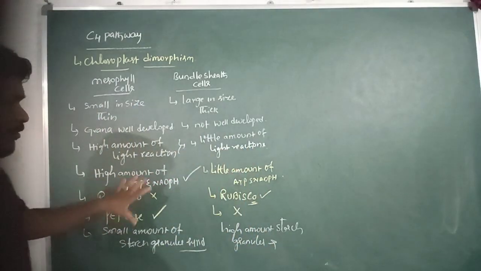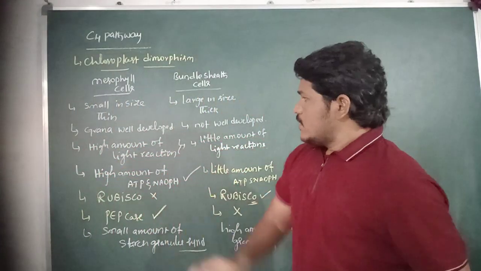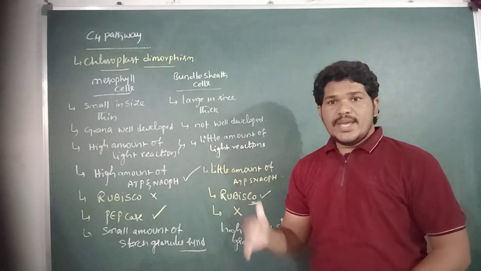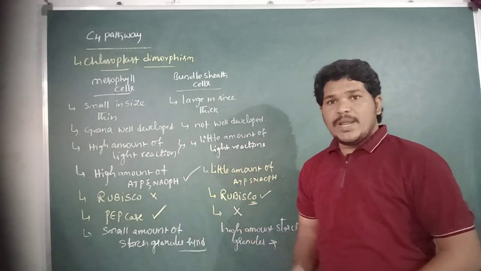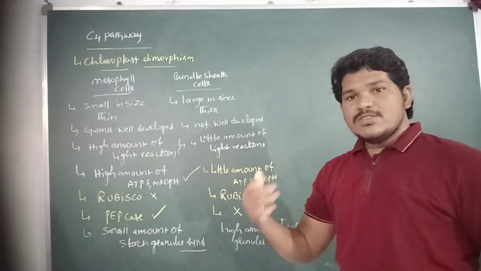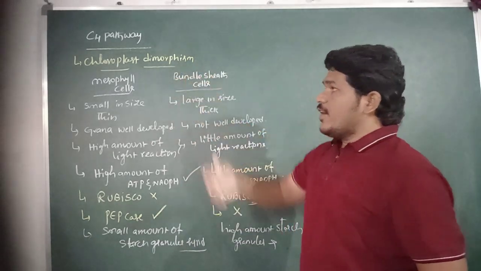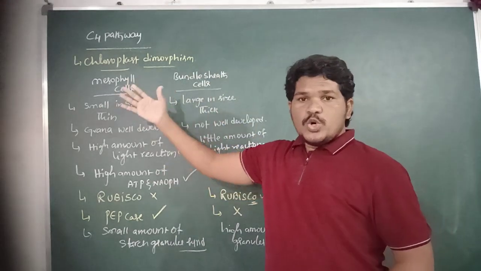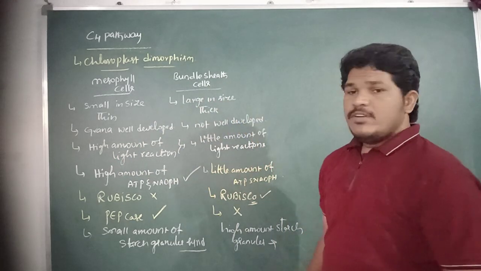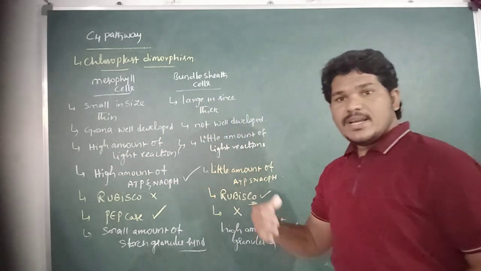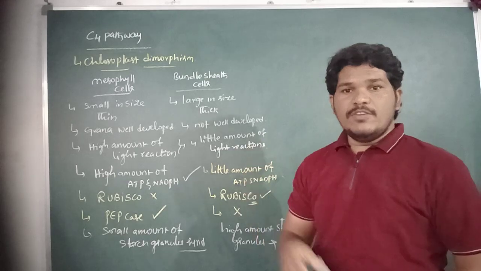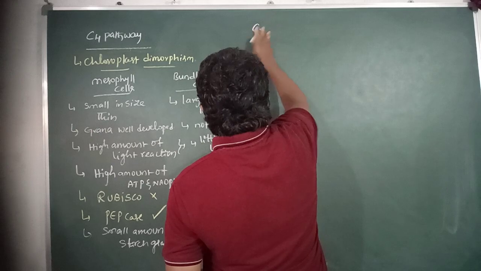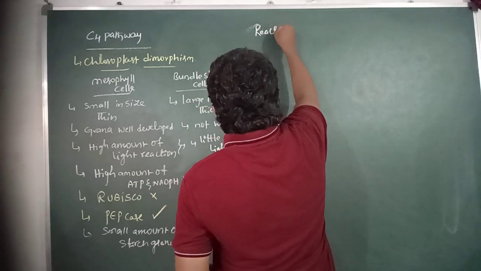These are a few differences between the chloroplast of the mesophyll cell and the chloroplast of the bundle sheath cell. So in C4 plants, the leaves exhibit chloroplast dimorphism. And then, coming to the reactions of the C4 pathway or C4 cycle.